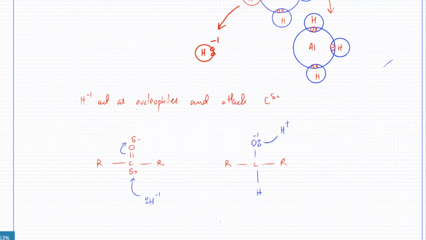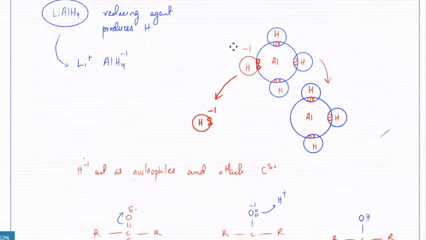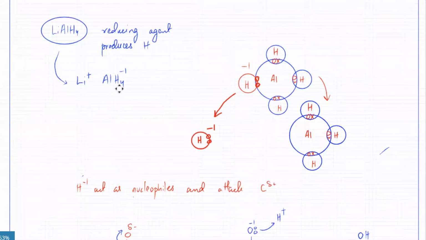It's going to be attracted to these electrons and they're going to join up and form the alcohol back again. So this happens every time there is reduction. The alcohol will be formed back again. That is how reduction is taking place, and that is how AlH4-1 is basically a source of H-1 ions.